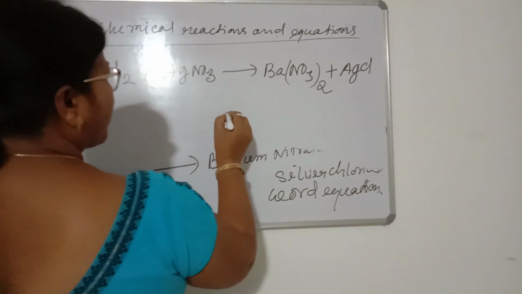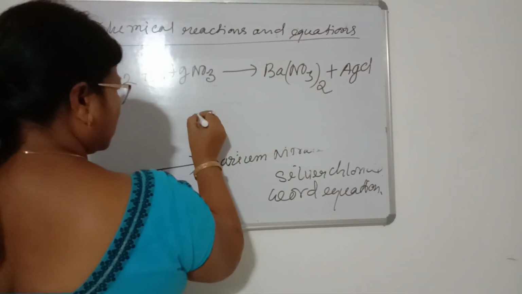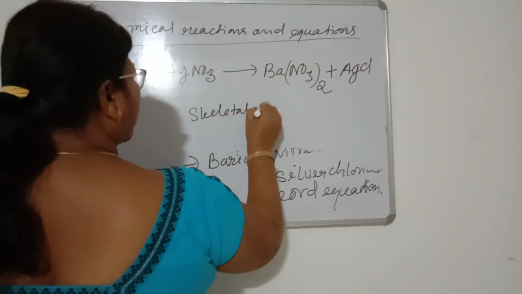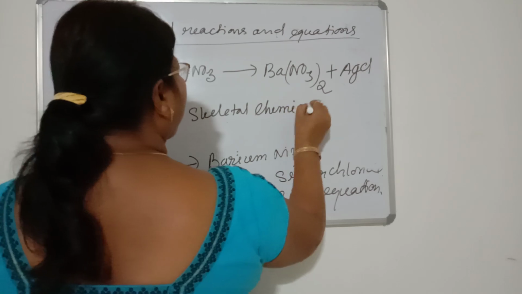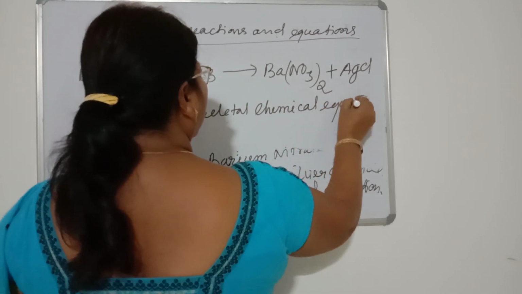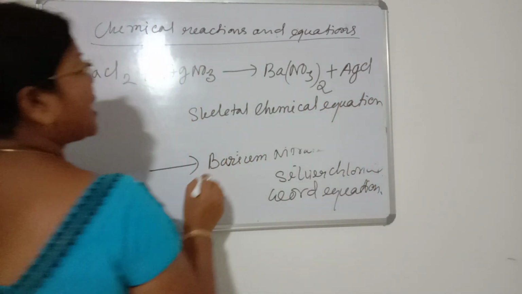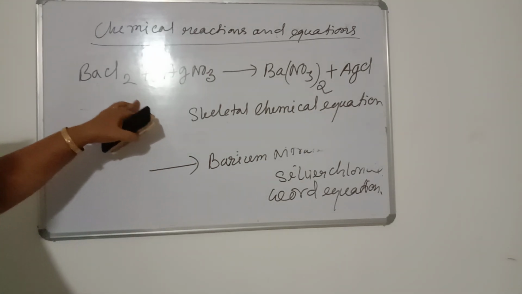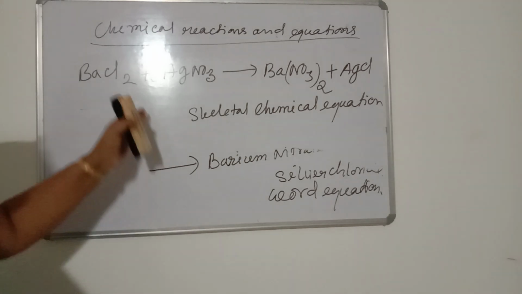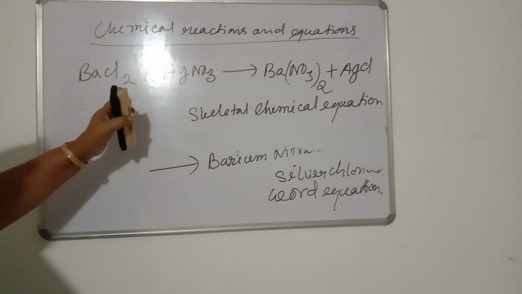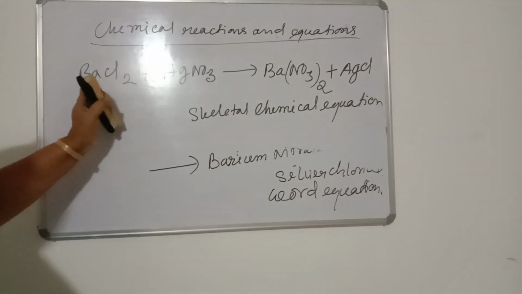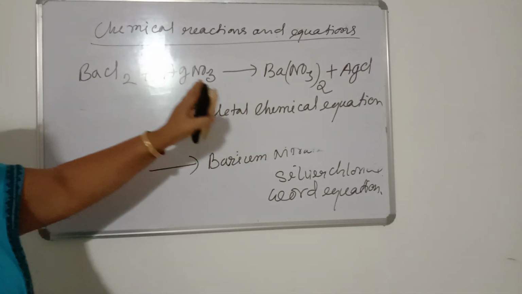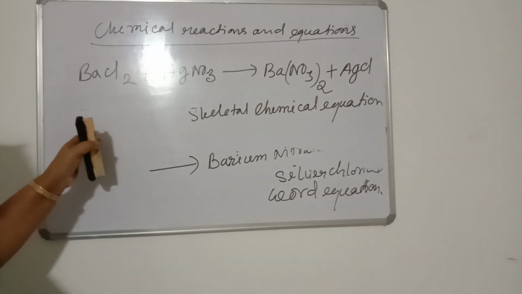This is called the skeletal chemical equation, or imbalanced chemical equation. That means these equations are not balanced. How can you know this equation is balanced or not? We have to observe the number of atoms on both sides of the equation. That means the left hand side and right hand side number of atoms are equal or not.